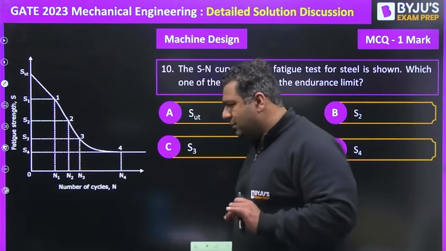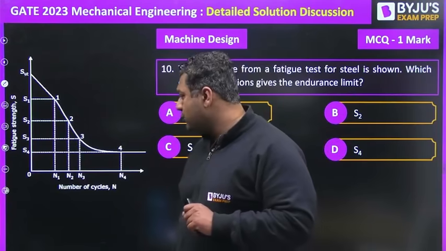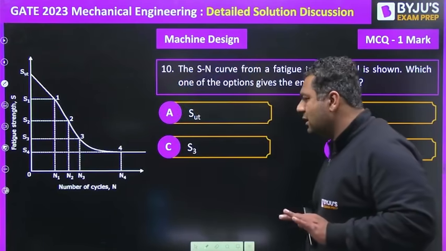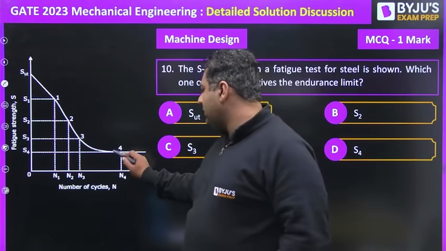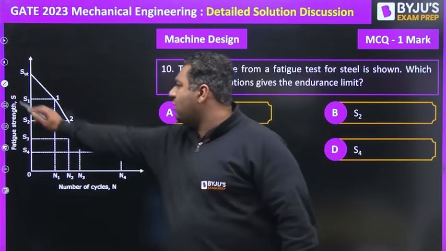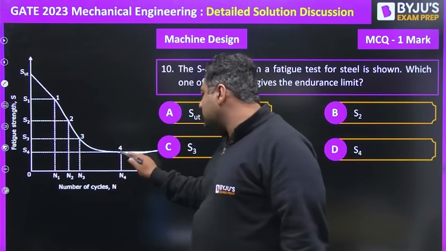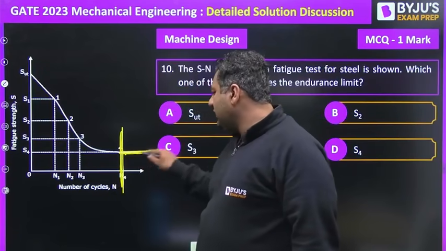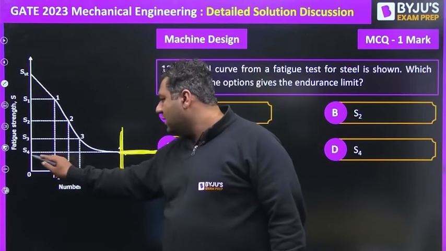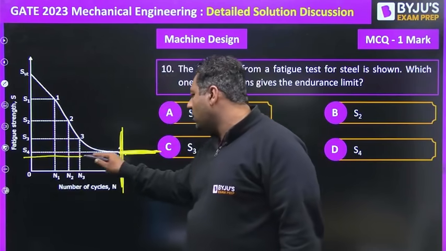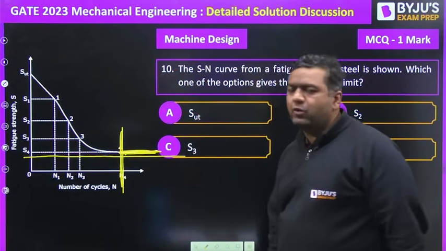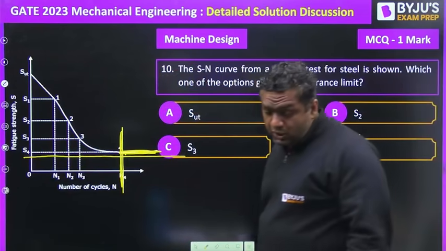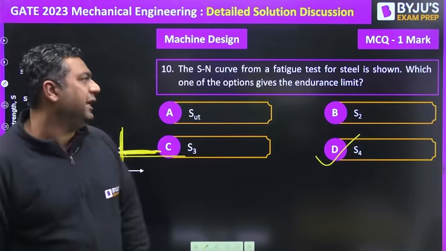You know, endurance limit corresponds to which cycle? It is corresponding to 10 power 6. And after that, we assume the failure will never happen. So based on the studies we have done in the classes, we can say that after the 4th point, the material will never fail. Because after that, if you are going to load less than S4, the component will never come on the failure line. So the answer should be D, that is S4. So guys, the answer for this question will be D.